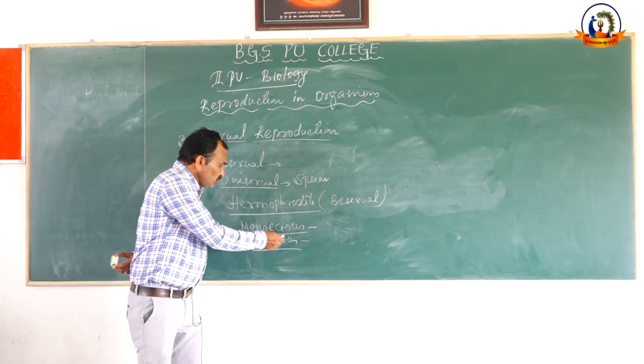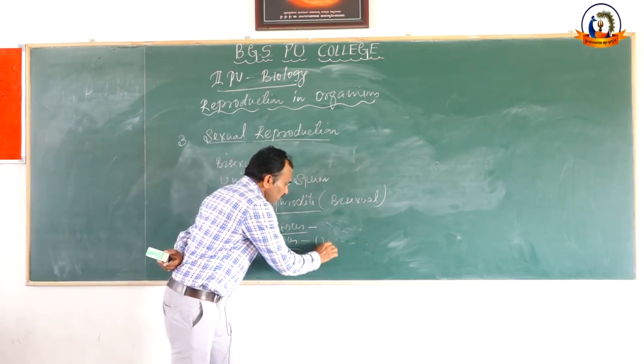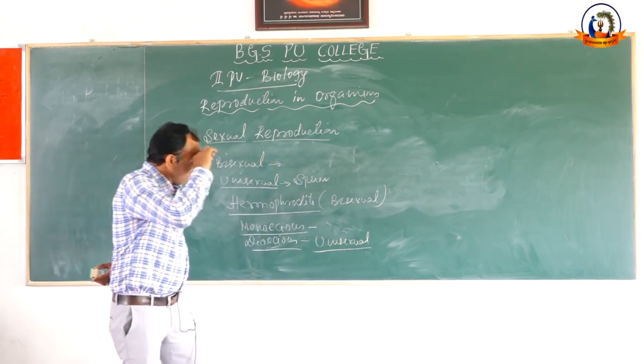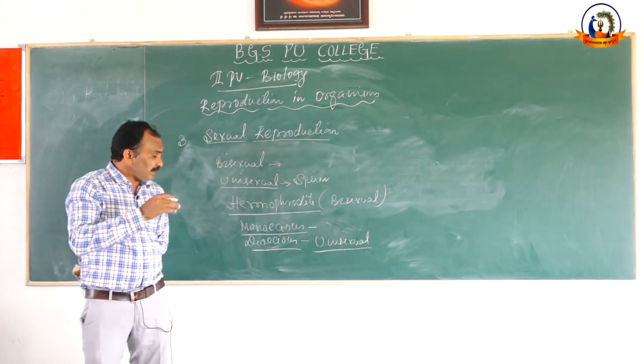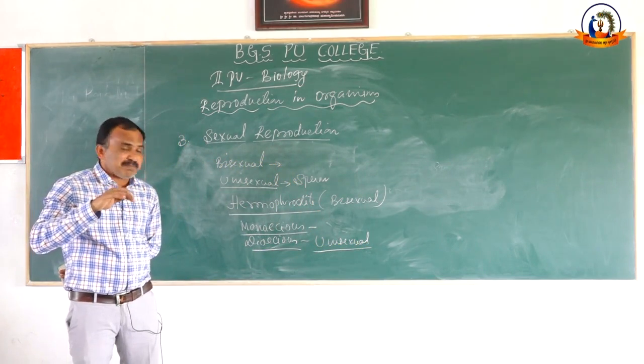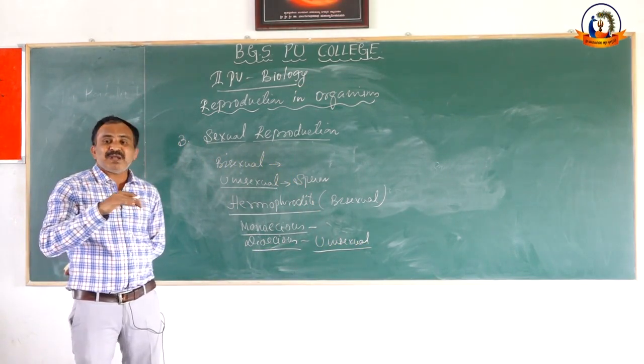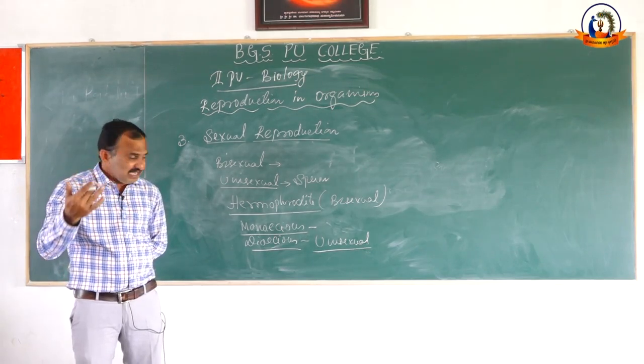Then dioecious. Dioecious plants are unisexual. That means in a gymnospermic plant, the male plant is separate and the female plant is separate. The male plant produces male gamete and the female plant produces female gamete.